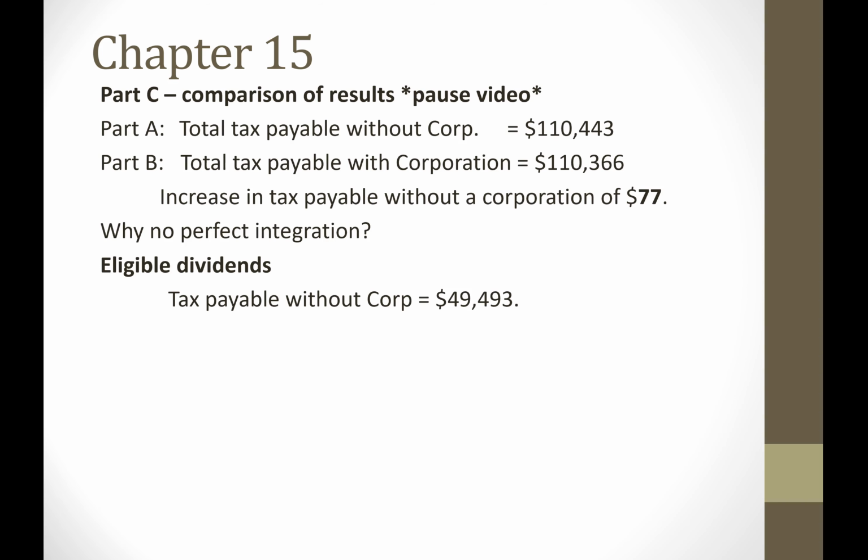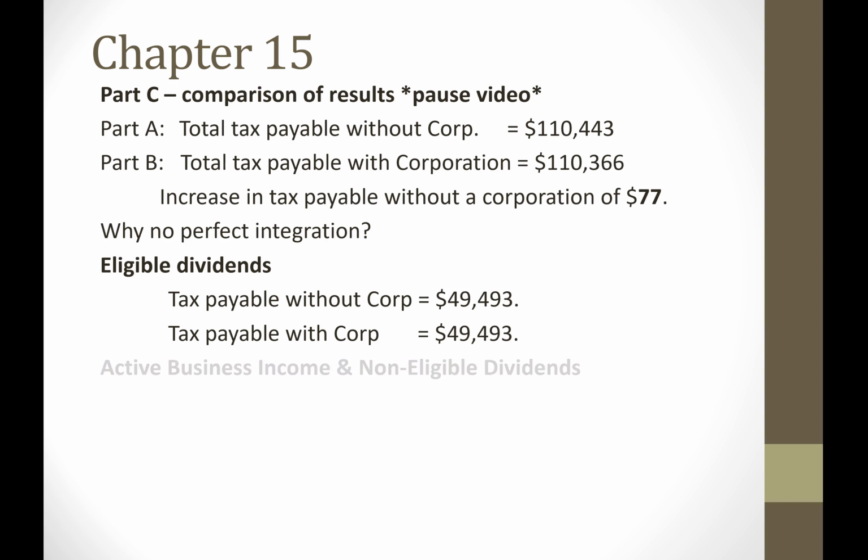Now, if we look at the same eligible dividend stream with the corporation, remember the corporation pays Part 4 tax, but they get it all back. And then the individual would get the dividends of $133,000. So they would pay the same amount of individual tax regardless whether there's a corporation or not. So there's no difference in the eligible dividend amount. The $77 difference comes with the business income.